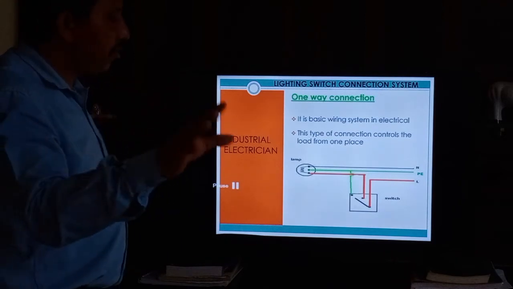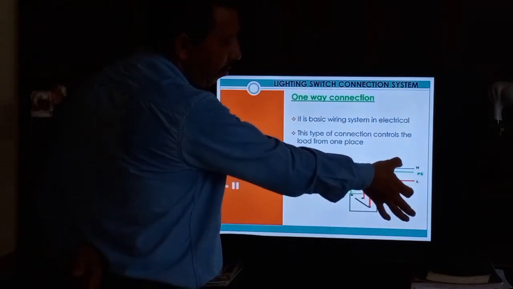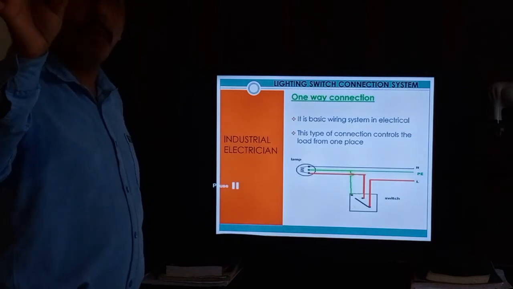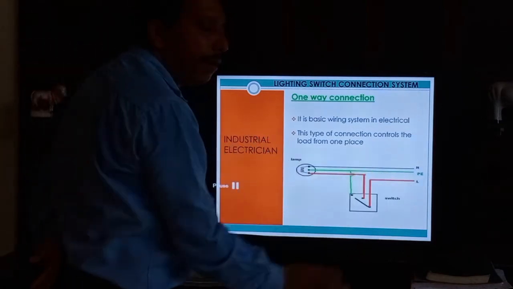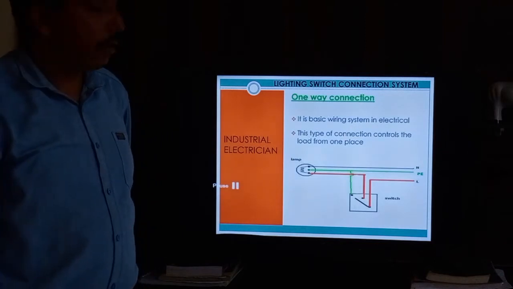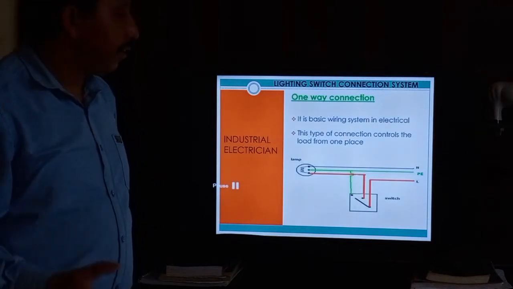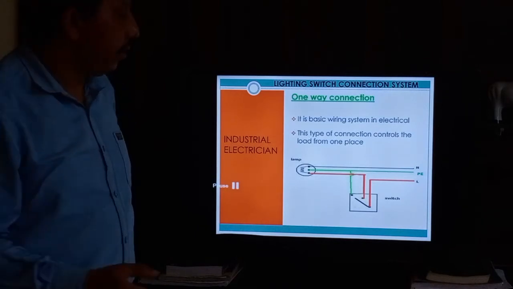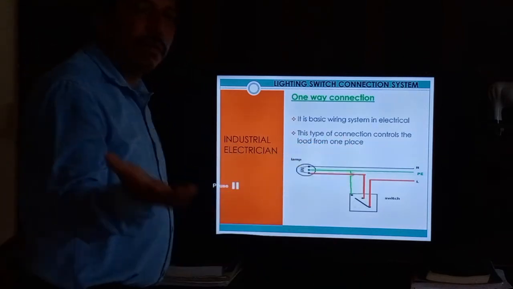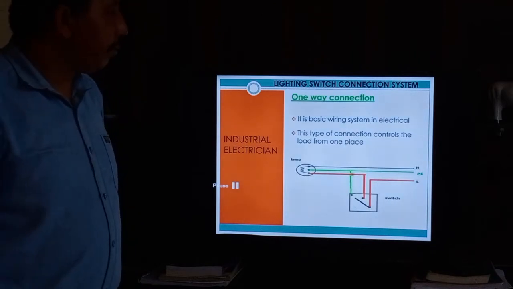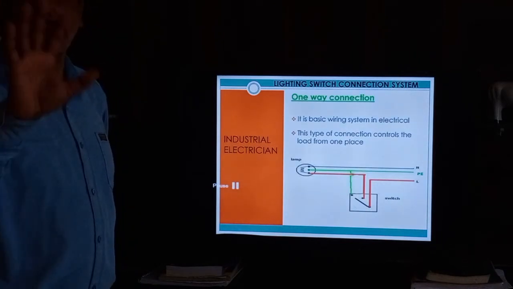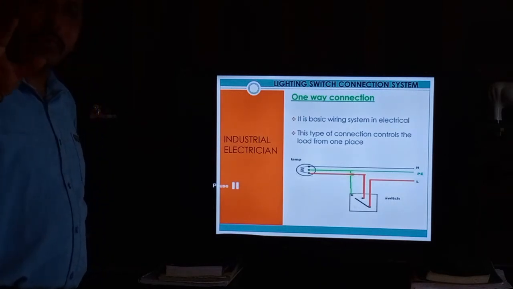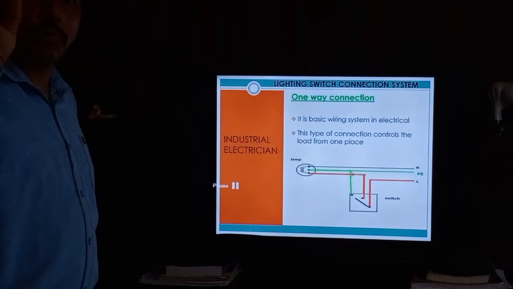From the DB, the distribution board, 3 wires are coming. In standard wiring we should use 3 wires with PE, protective earth. Earth is required in standard wiring. Not wiring by bypassing with only phase and neutral and no earthing wire. This is not allowed and will not pass the consultant. So you should do standard wiring.